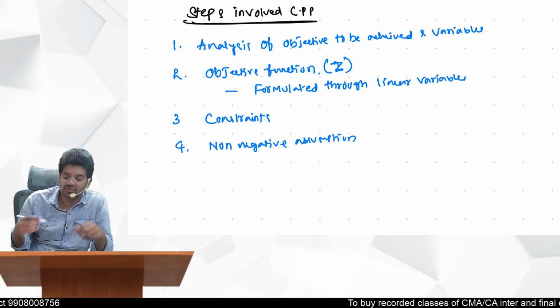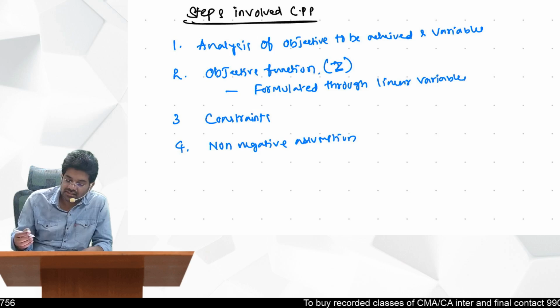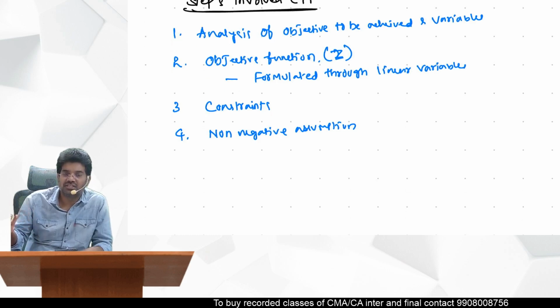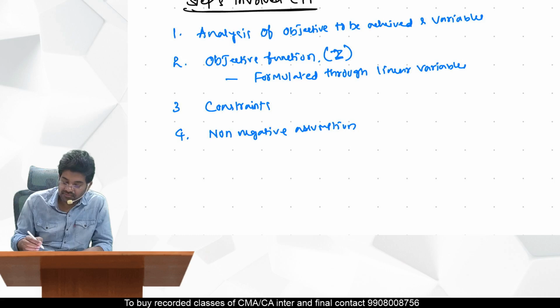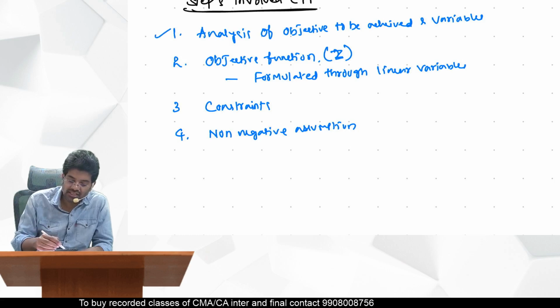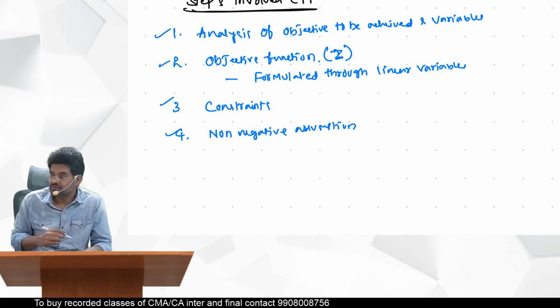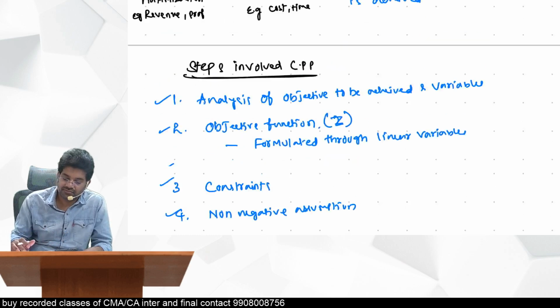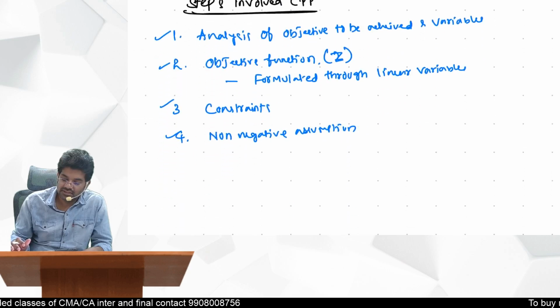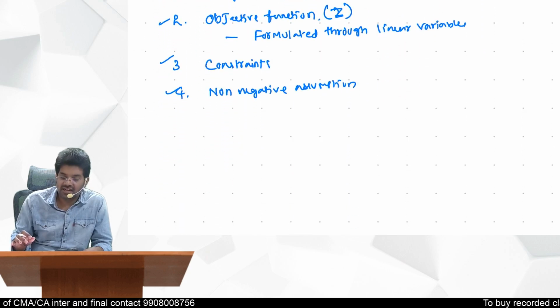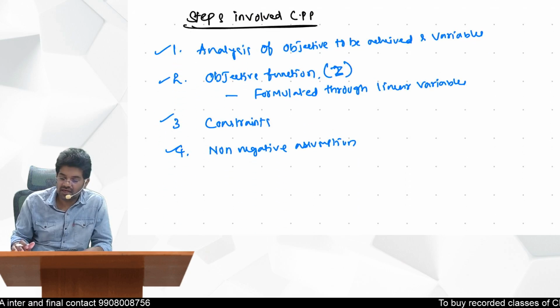The variables whatever we are taking here, x1, x2, x3, should be greater than or equal to 0. Non-negative assumption. So these are the steps.